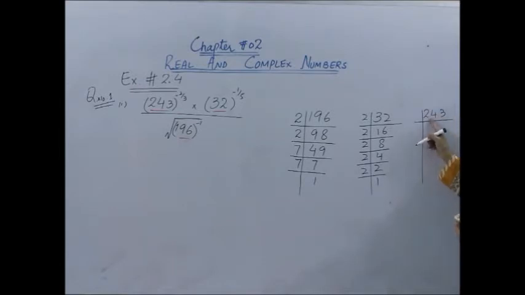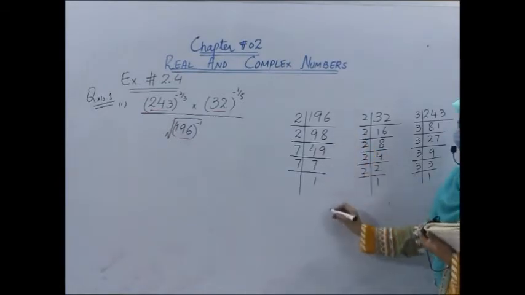Now, can you divide 243 by 2? No, as the number on the unit place is 3, it is not even. So we will factorize it with 3. 3 into 81, 3 into 27, and so on. So this is the way how to prime factorize the given numbers.